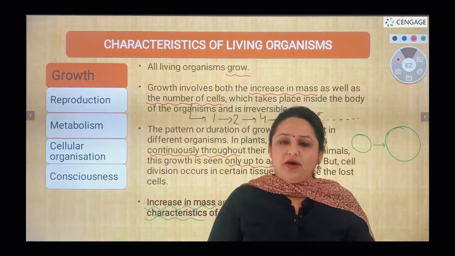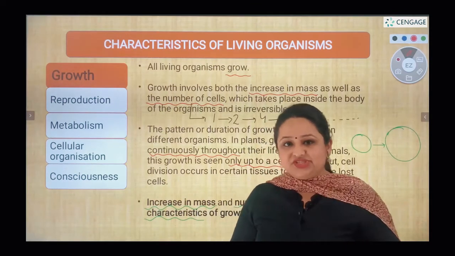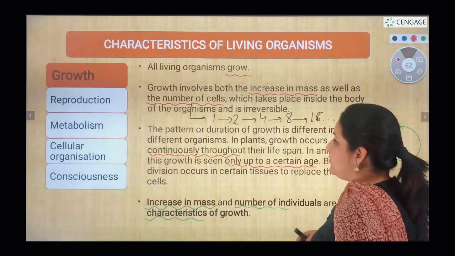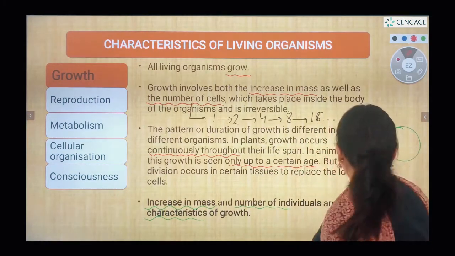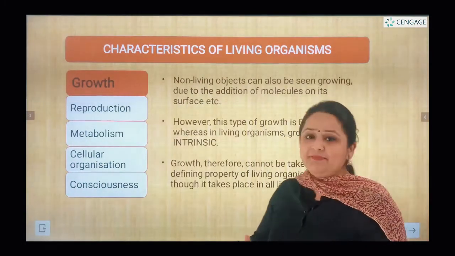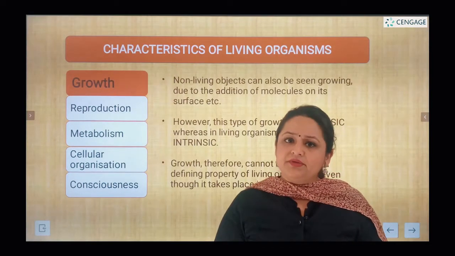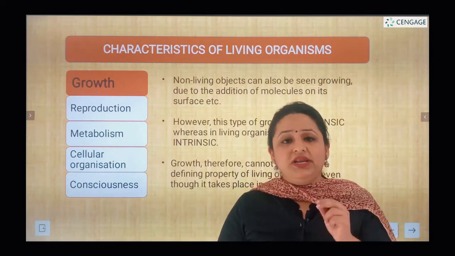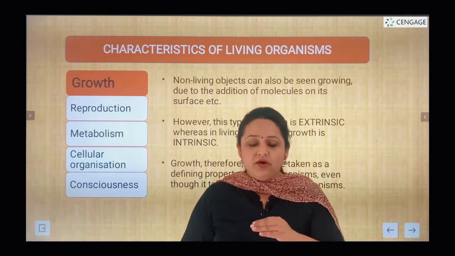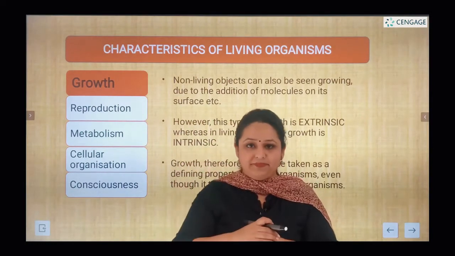So this is all about growth. But then we again come to a question: is growth our defining property, which we spoke about earlier? Do non-living things grow? Yes, non-living things also grow. Non-living things grow by accumulation of substances over them.